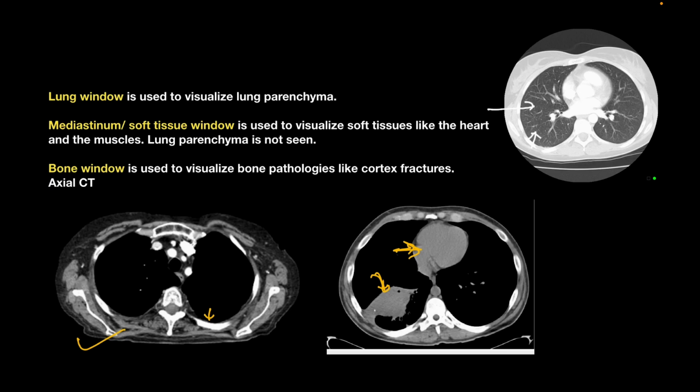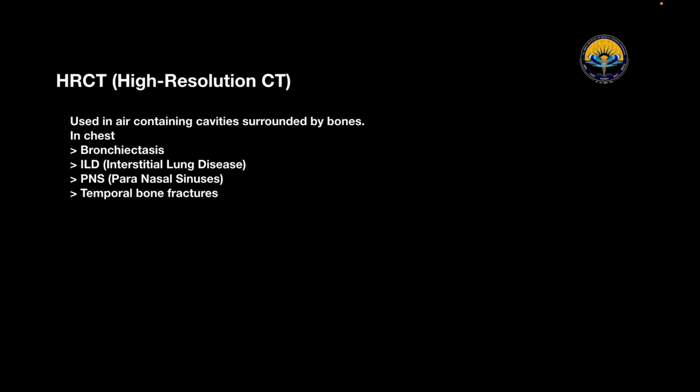Now let's talk about HRCT. HRCT is high resolution computed tomography. It is a type of computed tomography with specific techniques to enhance image resolution. It is used in the diagnosis of various health problems, though most commonly for lung diseases by assessing the lung parenchyma.